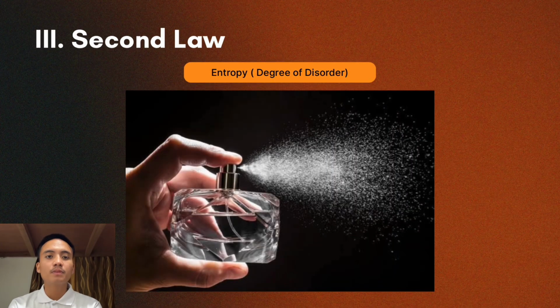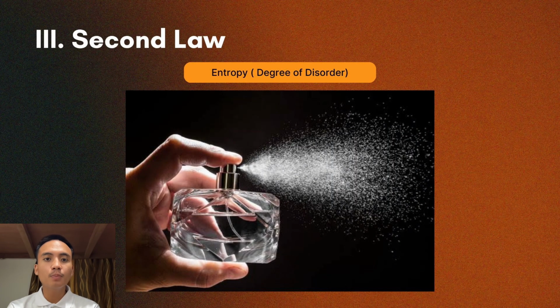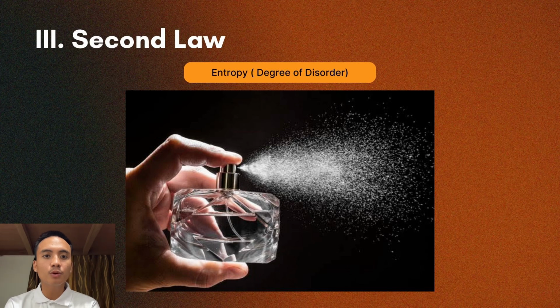Simple example, if you open a perfume bottle, the scent molecules spread out into the room, moving from an ordered state inside the bottle to a disordered state, filling the space. They never spontaneously gather back.